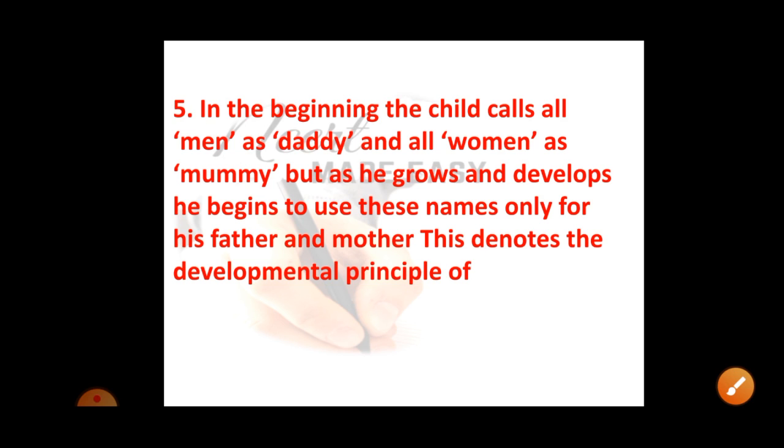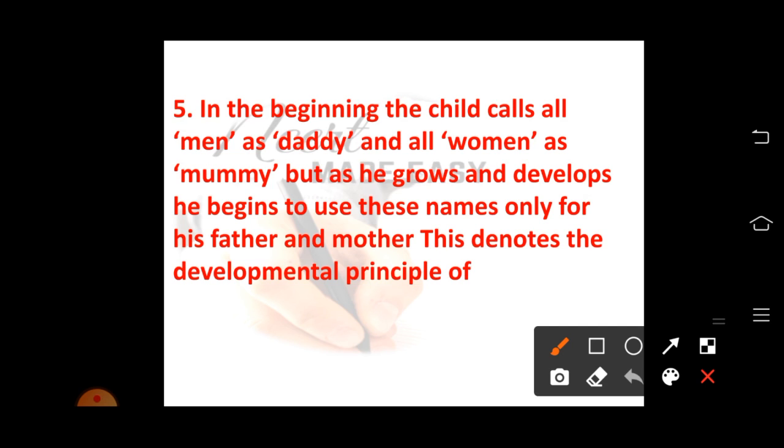And question number 5. In the beginning, the child calls all men daddy and all women mummy. But as he grows and develops, he begins to use these names only for his father and mother. This denotes the developmental principle of. In the beginning stages, the child will call all the men daddy and all women mummy. After development, the child will start using these names only for the father and the mother.